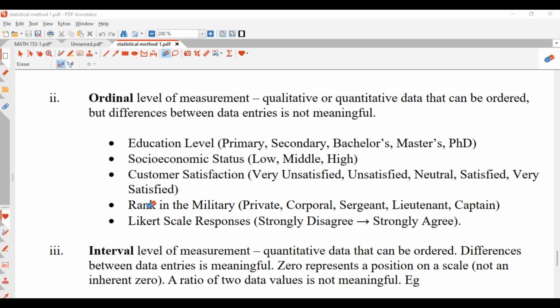And then the fourth here is rank in military. Rank in military, right? We have private, corporal, sergeants, and many more. And these two are also listed in order. So all that I'm trying to say here is that for the ordinal level of measurement, they can both be qualitative and quantitative, and that data can be ordered. But the difference between the data entries is not meaningful. So that's ordinal level of measurement.